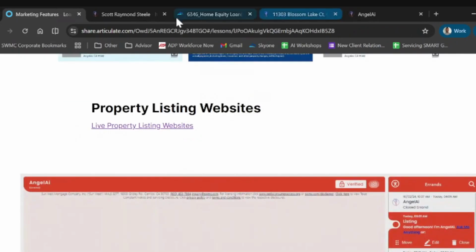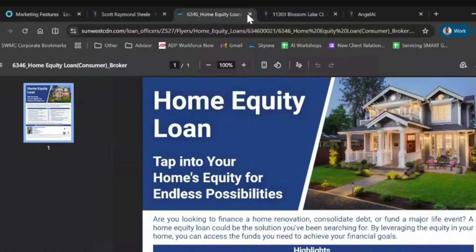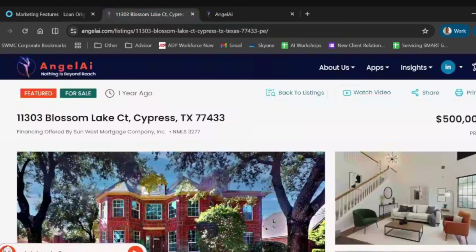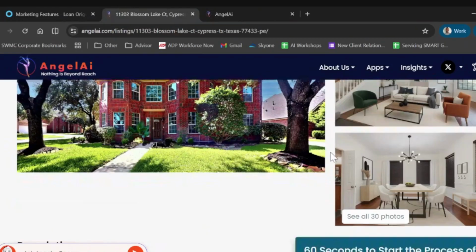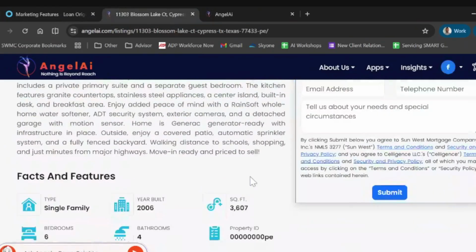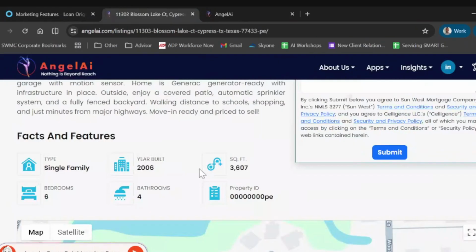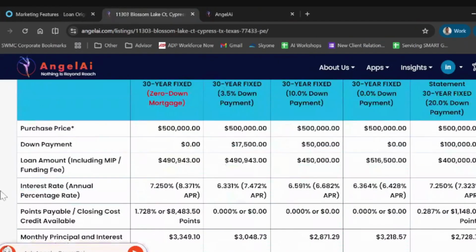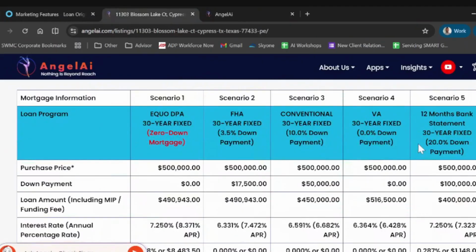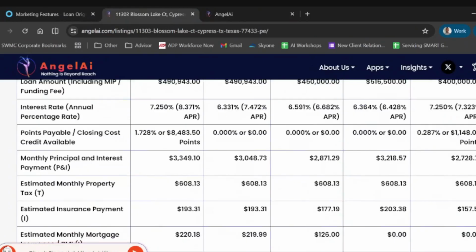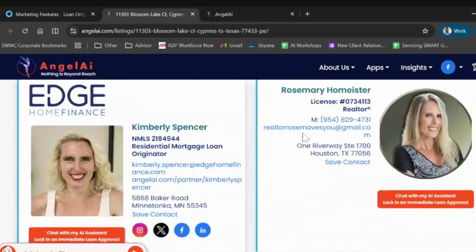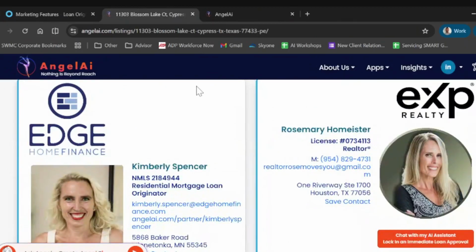You have access to listing pages. Let me show you an example of the listing page. It will look something like this. It will have the full address, the price of the property, photos that can be turned into a little slideshow. You have the description and the features of the property. A little form they can complete to get in contact, and this is the best part because it has comparables. These are through SunWest, but you can add scenarios or buy down options to have an idea of what works on the lending side for that property too. The realtor information will be displayed on the right, and then the loan officer will be displayed on the left.